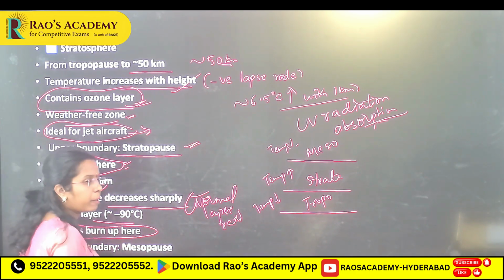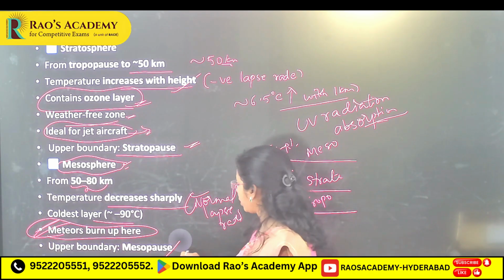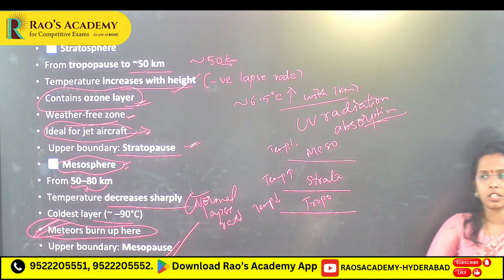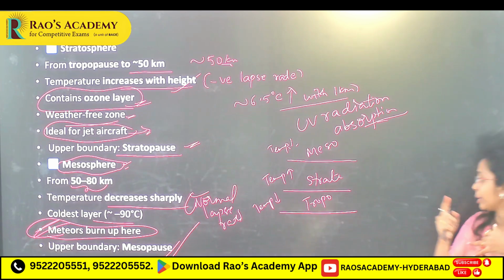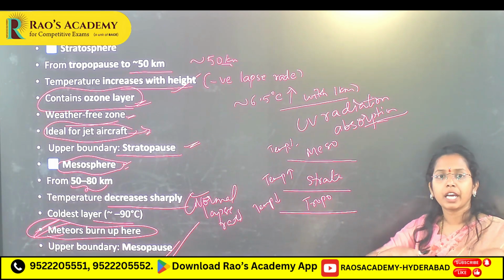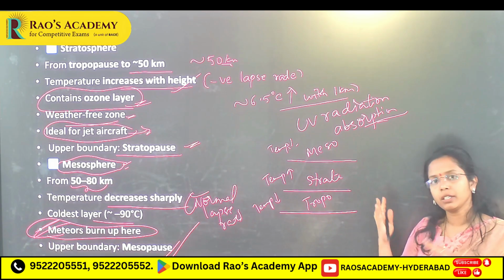What is the role of the mesosphere? We will see meteors. Meteors burn here, upper boundary of the mesosphere. See, when you see the structure of the Earth, how beautifully each and every layer has a unique function. That's why Earth is unique compared to other planets, because of this ozone layer, because of this mesosphere. If space debris comes onto the surface, we cannot survive, right? Space debris is burned up in the mesosphere. Again, ozone: harmful UV radiation is absorbed in the ozone layer.